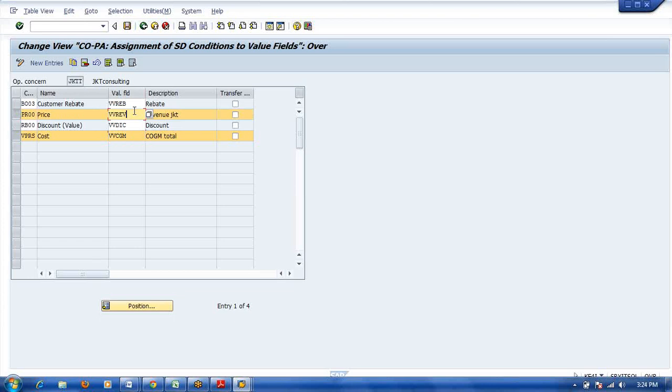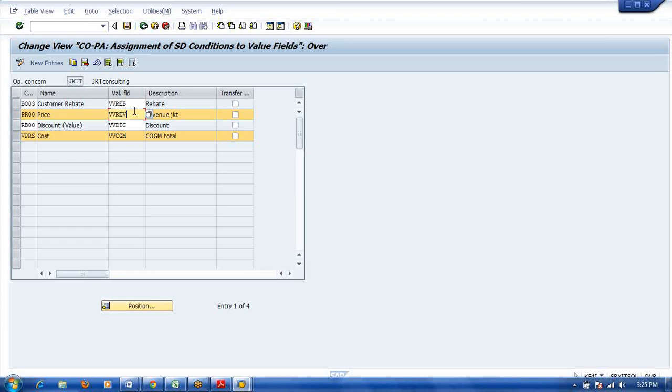So these are the value field, standard value field. Here, actually, this is the integration between the SD consultant and the CO consultant. Normally the SD consultant will use standard condition types. Here there are so many pricing procedures.